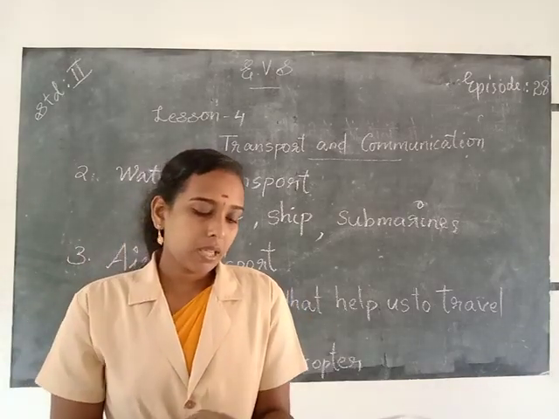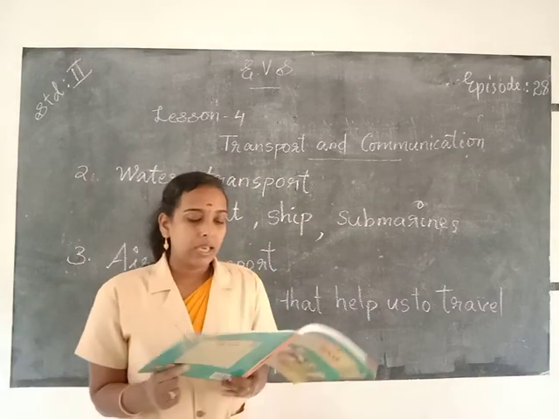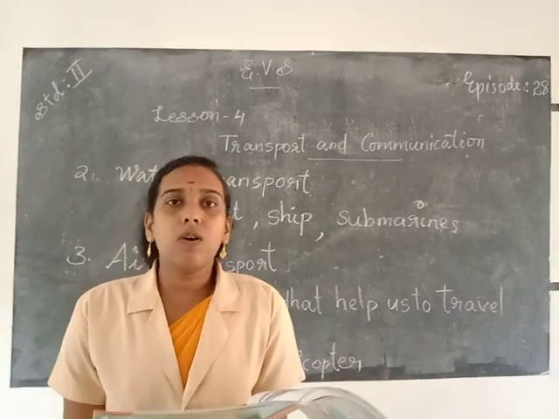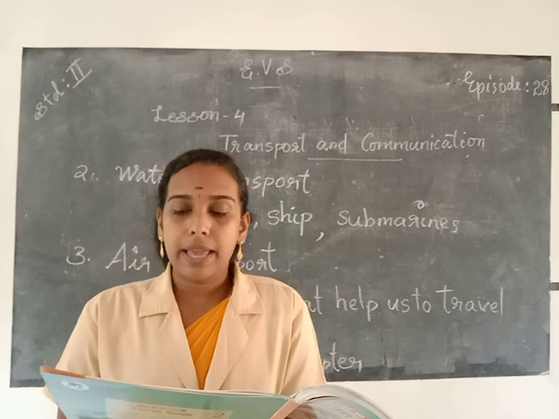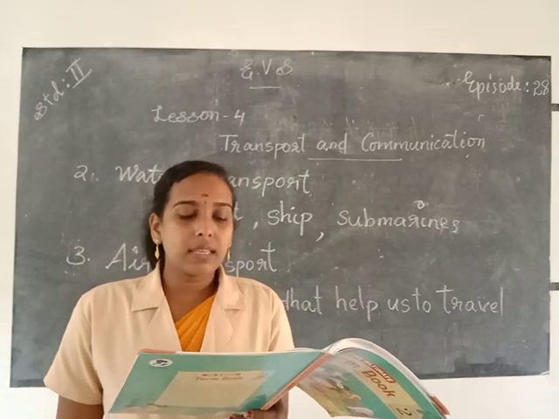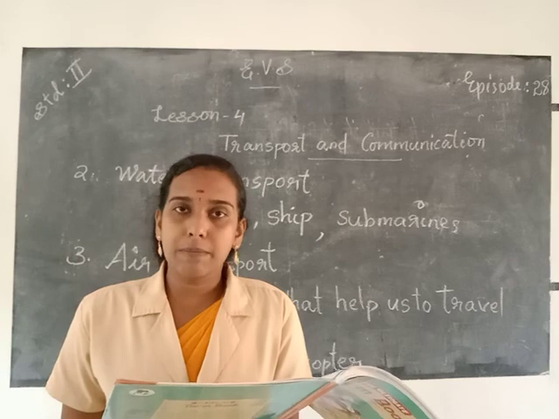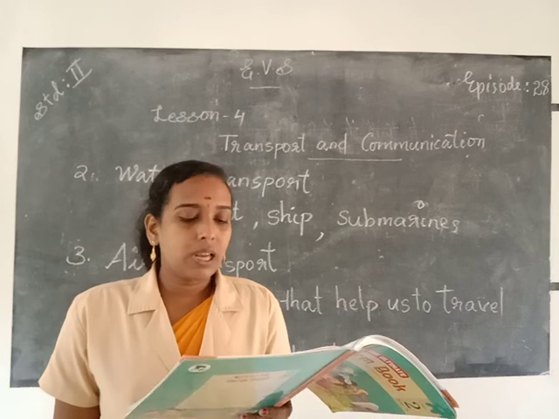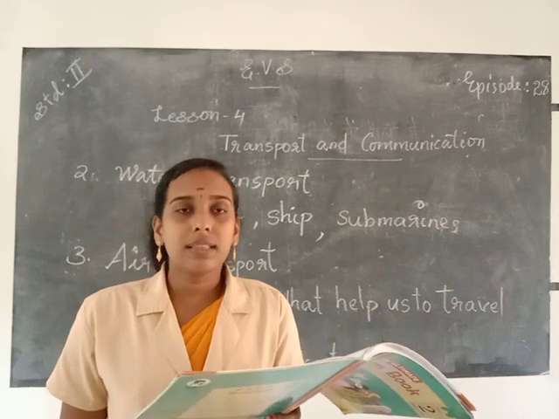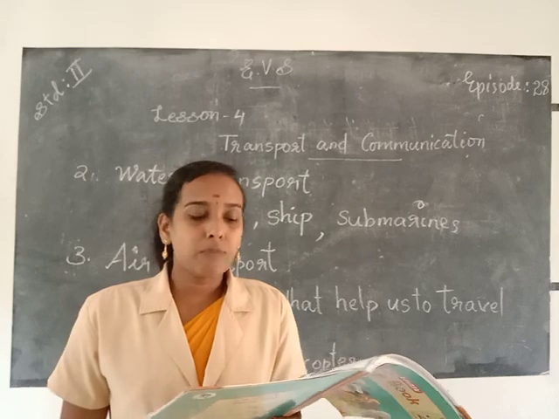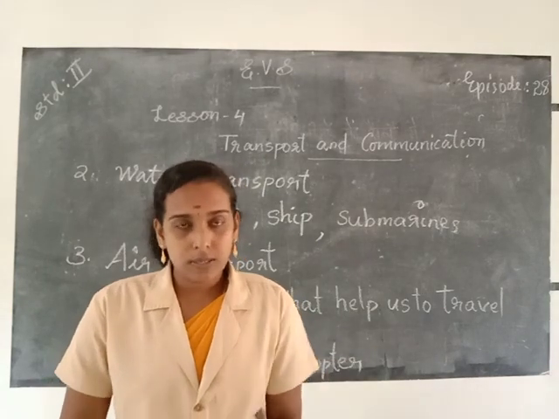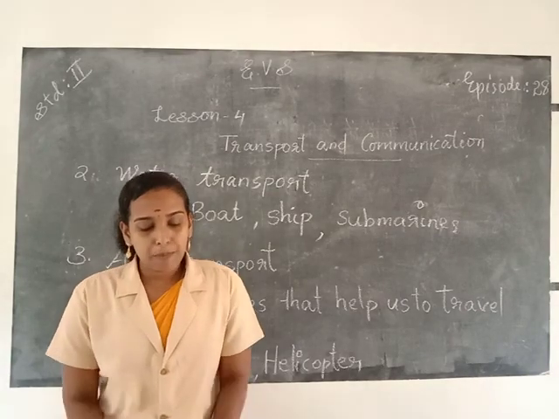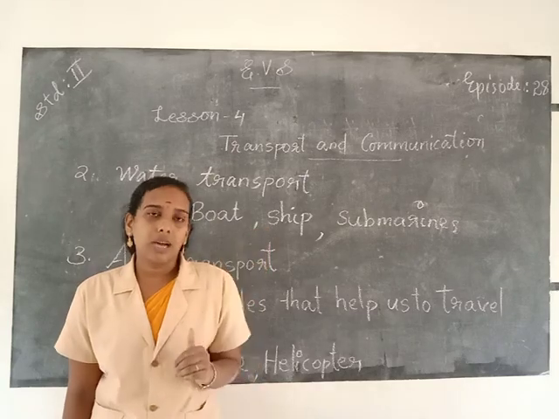Okay. Then do you know, in cities a large number of vehicles run on roads. Sometimes movement of vehicles stops or slows down for some reason. This is called a traffic jam. Traffic police help us to clear the traffic jams. Okay. So sometimes the movement of vehicles stops or slows for some time, and that is called traffic jam. And the traffic police help us to clear traffic jam.